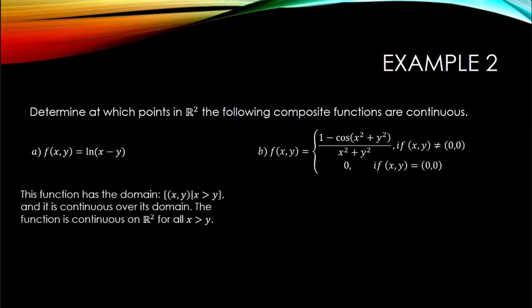For f(x, y) equal to the natural log of x minus y, this function has a domain of all (x, y) provided x is greater than y, so the function is continuous on R2 for all x greater than y. In the second function that is piecewise defined, we notice that the quantity 1 minus the cosine of x squared plus y squared over x squared plus y squared has a domain of all R2 except for the point (0, 0). But then I go ahead and define the function value to be 0 when (x, y) is (0, 0). This means that my function will be continuous over all R2.